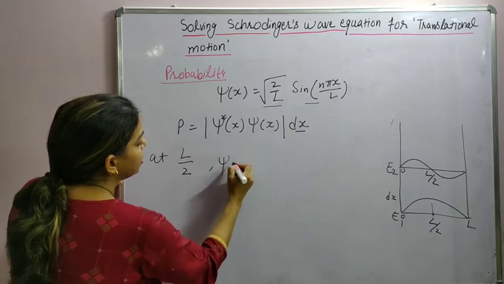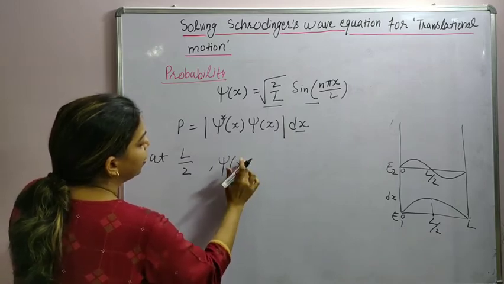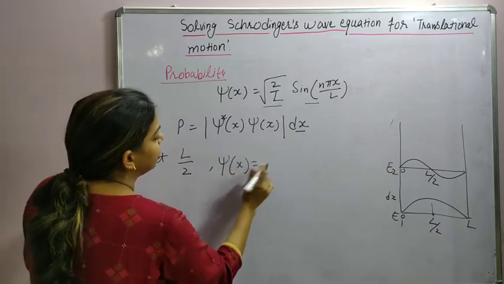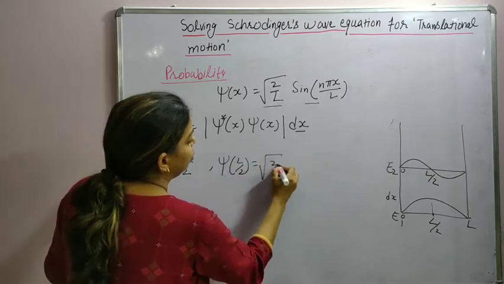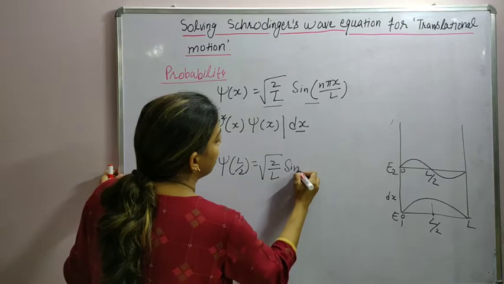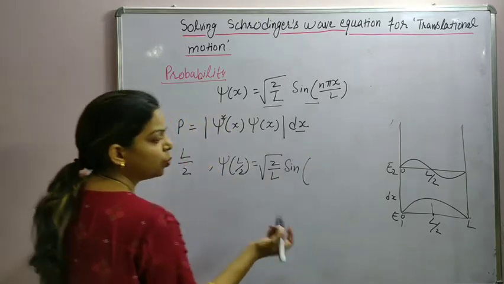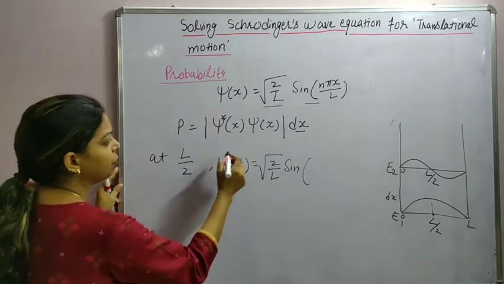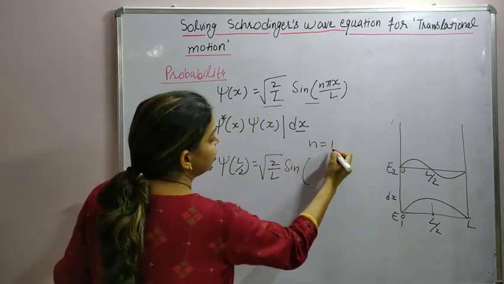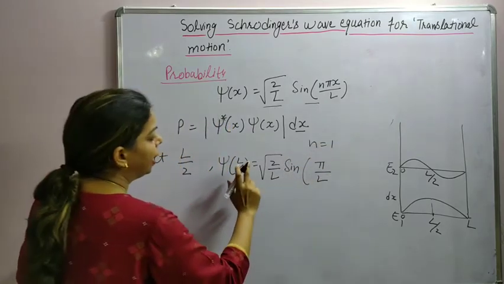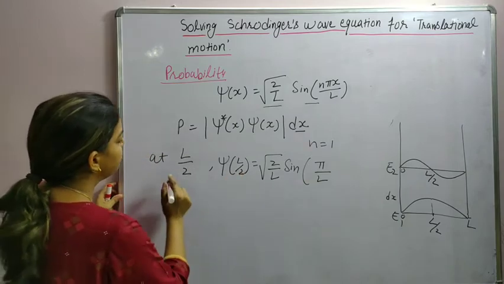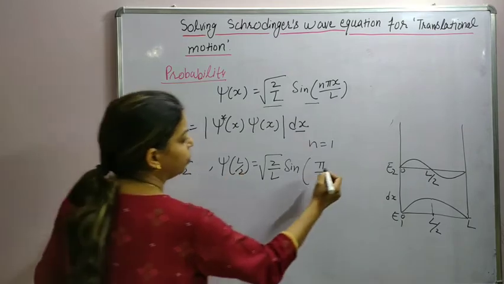So psi at L by 2 will be sqrt(2/L) sine of n pi by L times x, where n is equal to 1 for the first energy level, and the value of x is L by 2.